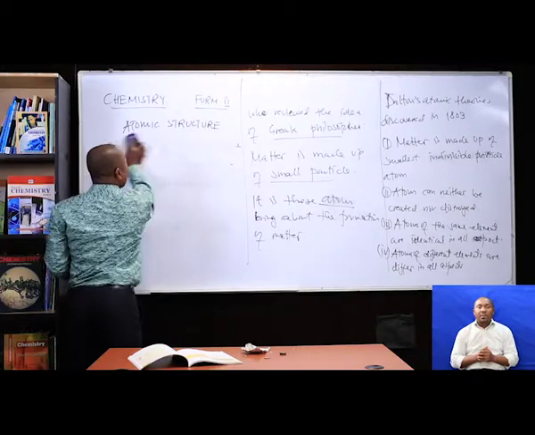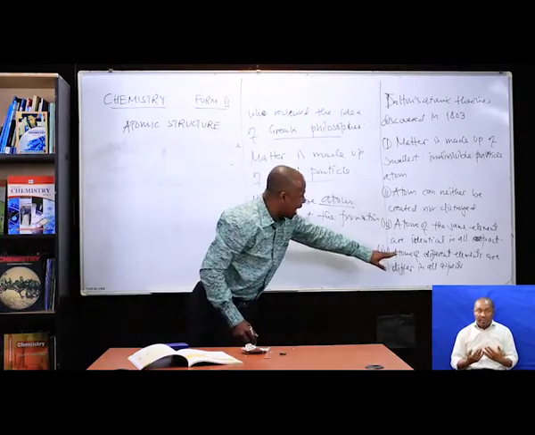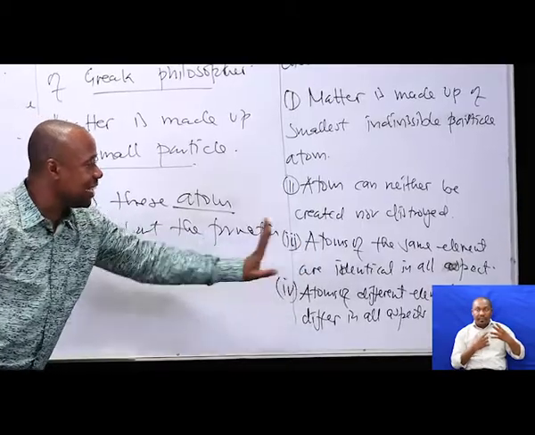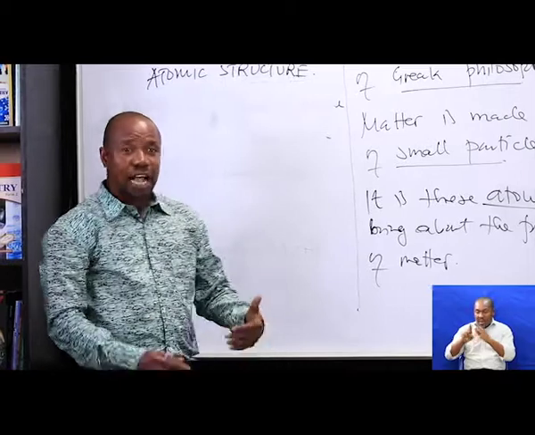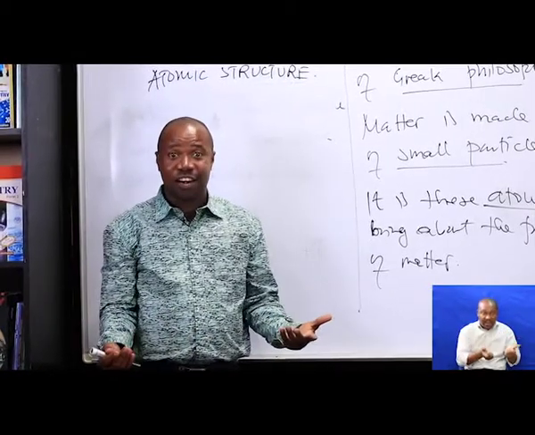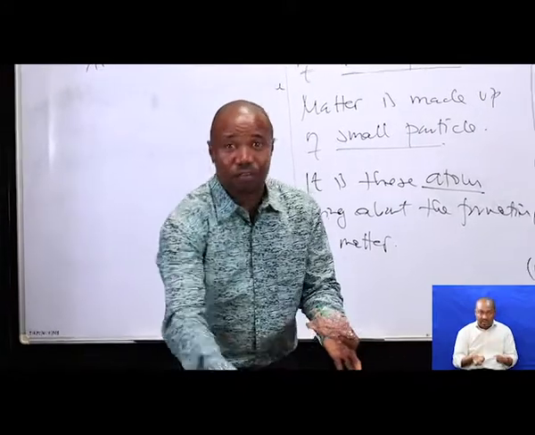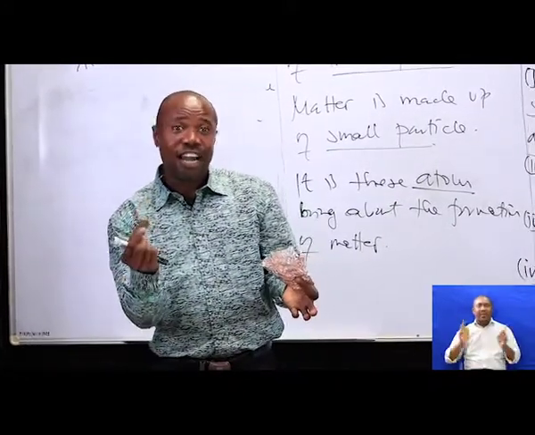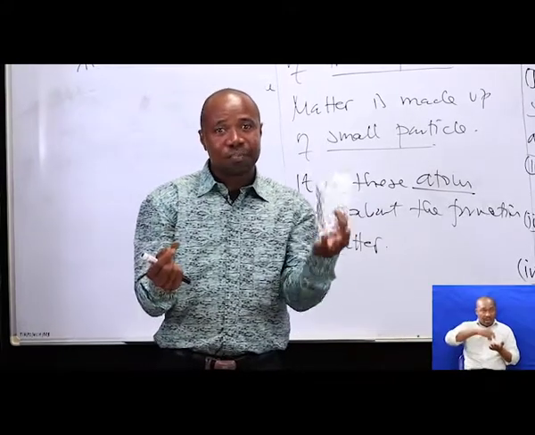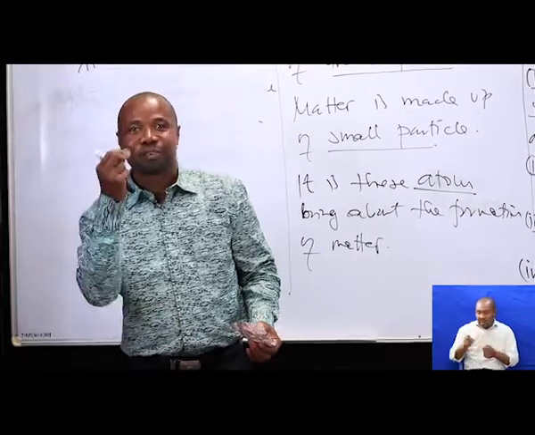Now there is another one, which is atoms of different elements differ in all aspects. Yes, atoms of different elements differ in all aspects. Let's say this is aluminum foil. It's different from this copper coil. This aluminum foil is made up of aluminum atoms and this is made up of copper atoms.